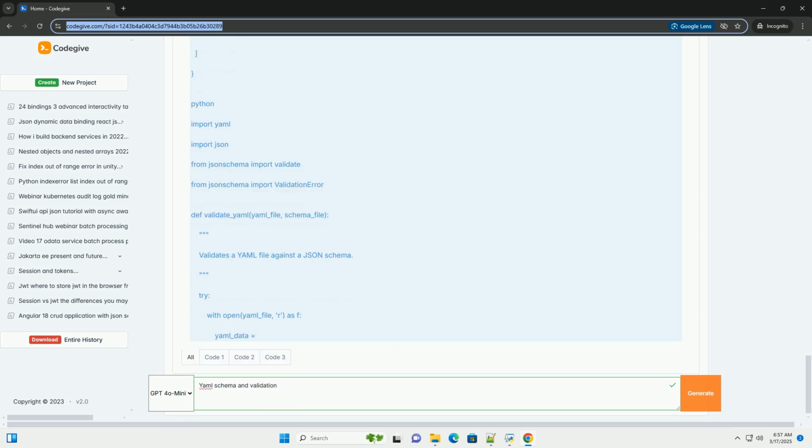Conclusion. YAML schema and validation are essential for ensuring the quality and consistency of your YAML data. By using tools like JSON schema and leveraging the power of JSON schema, you can create robust and reliable configurations, prevent errors, and improve collaboration across your team. Remember to start simple, document your schema, test thoroughly, and plan for schema evolution. Remember to install PyYAML to enable YAML loading.